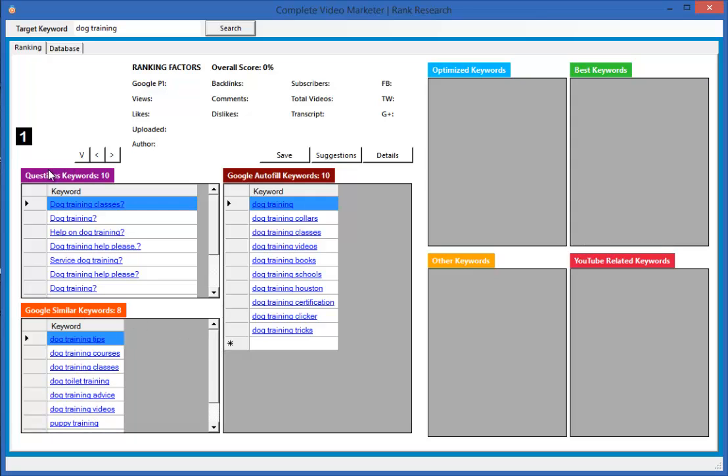And so we've got different keywords here that are suggested to us. We've got question keywords in the forms of questions. We've got the autofill keywords, the ones that Google starts to return when we start entering the search term in the search box on a Google page. And we've got Google similar keywords. These are the ones that are returned when we carry out a search on Google for the keyword term dog training. And I'm going to have a look at this one, dog toilet training.